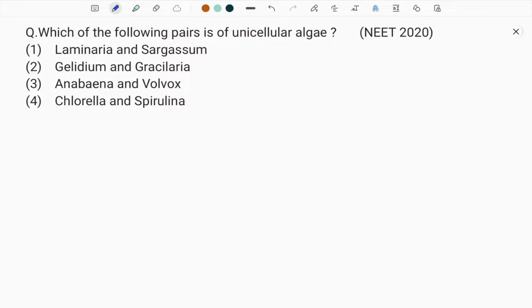We have an excellent question about the algae, that is phycology. We have algae. Remember, alga is singular. Algae is plural. Do remember. Like we have fungus, singular, fungi, plural. Right. Now, it is asking here, what are unicellular algae?